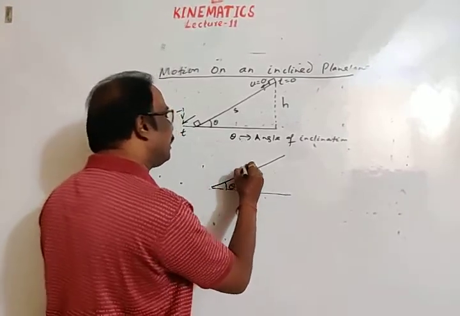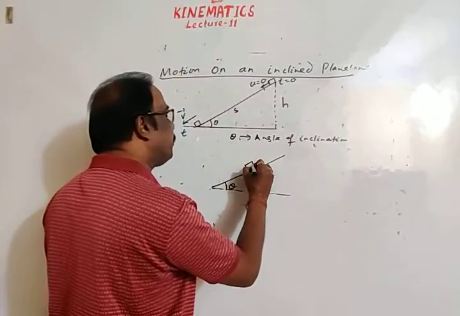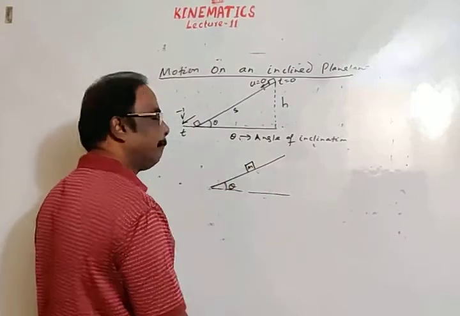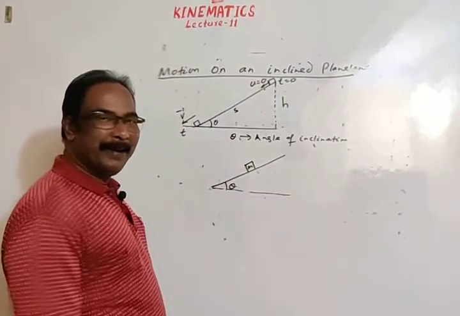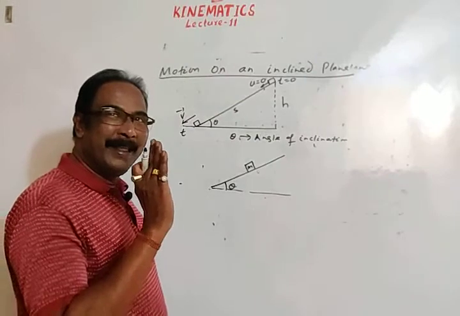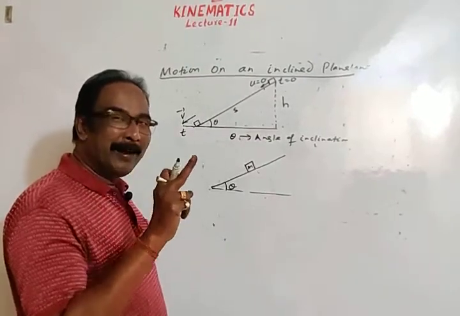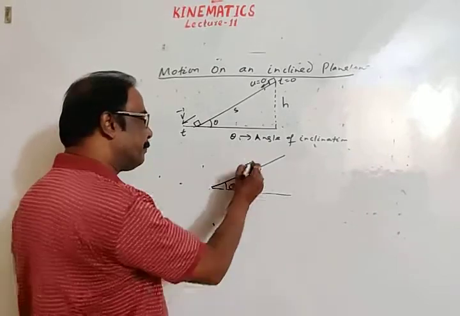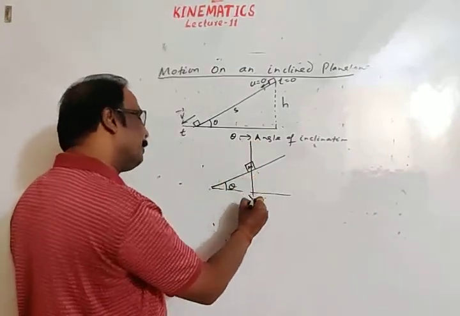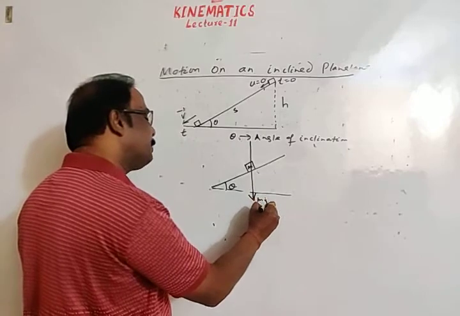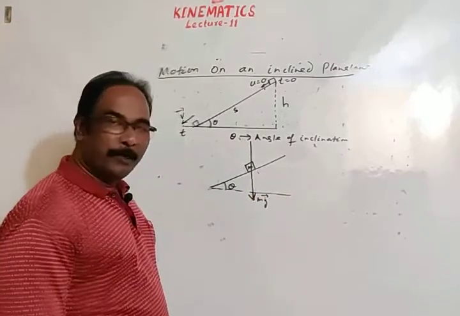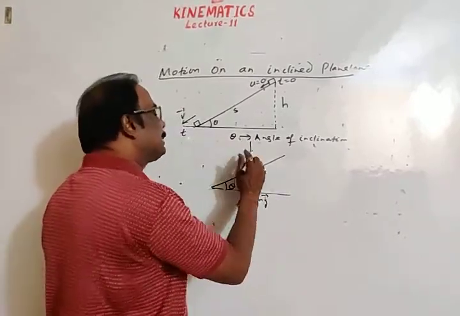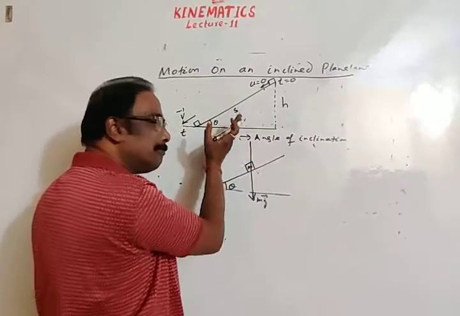Let this angle be theta. Let's consider this is a body of mass m on the inclined plane. Weight of a body always acts in vertically downward direction. This is weight of the body. Vertically downward direction means perpendicular to the surface of earth. Then surface gives reaction.